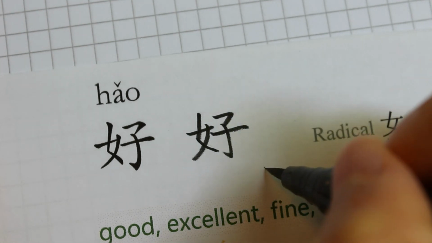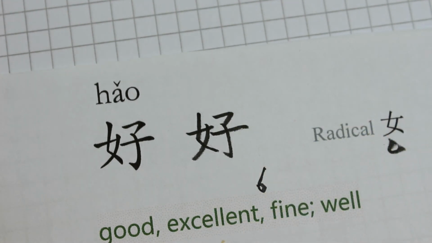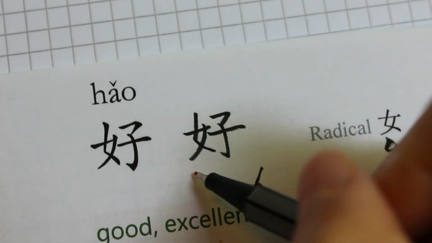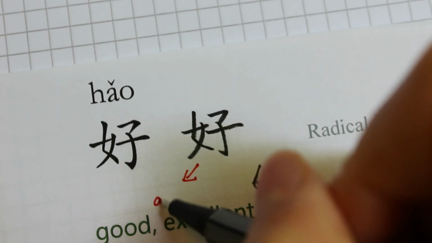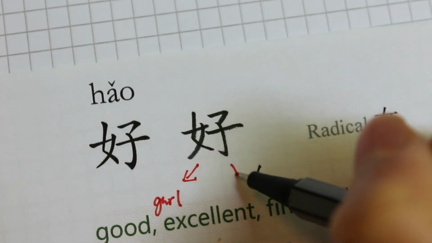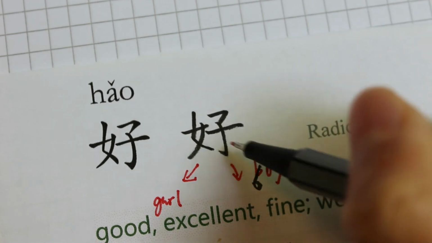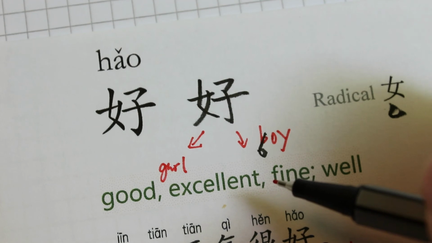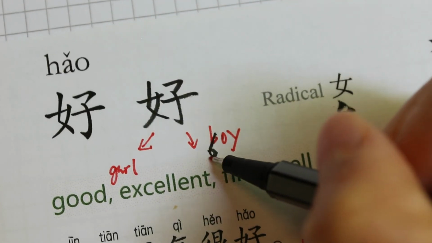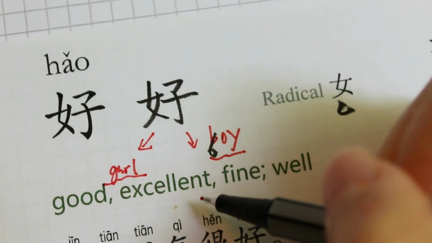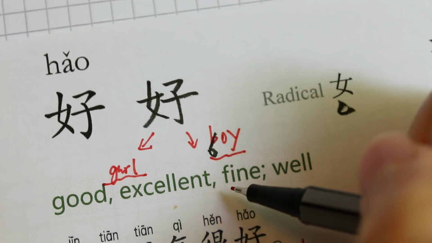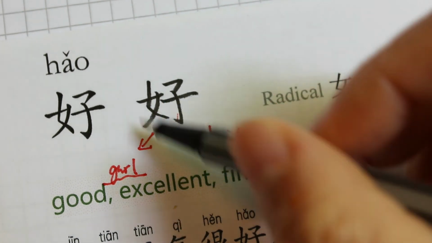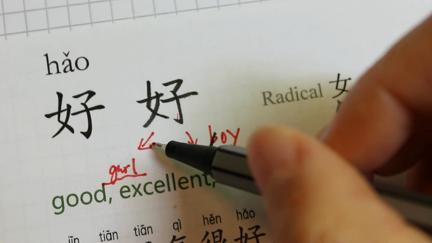So 好 has 6 strokes. Actually, if you look into it, you can see here it's like the girl, and here it's a boy. 子, right? 子 is the son, so it's the boy. In Chinese culture, if the family has a boy and a girl, well, it's very good. 这个很好. So 好 is a girl and a boy.